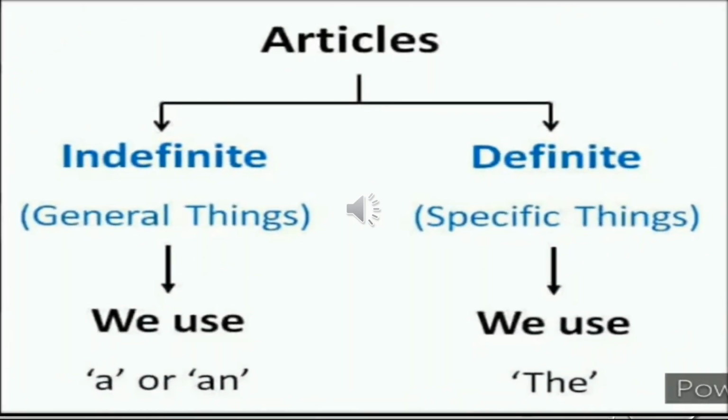So, according to the rules, there are two types of articles: indefinite articles and definite articles. Indefinite articles we use for general things. Indefinite articles are a or an, and definite articles we use for specific things, some particular things, and mostly with proper nouns. We use the with those specific or special things, or things which are unique.